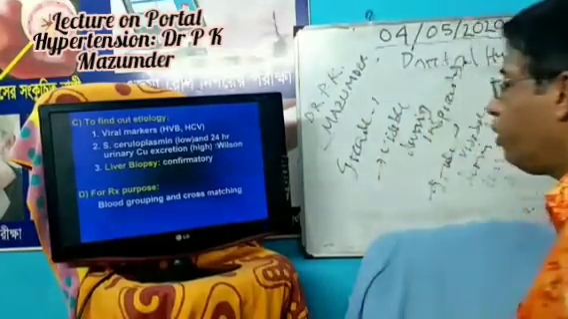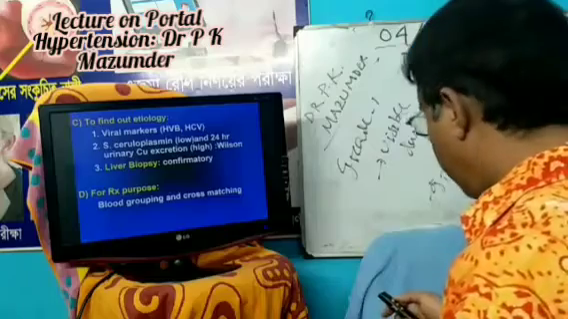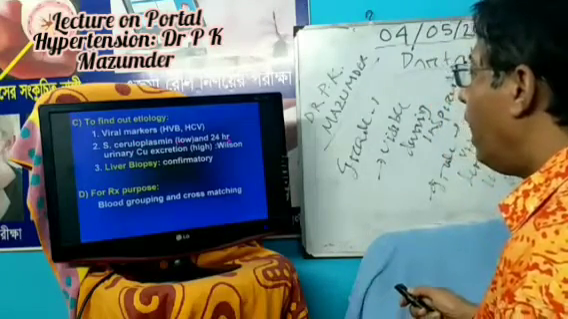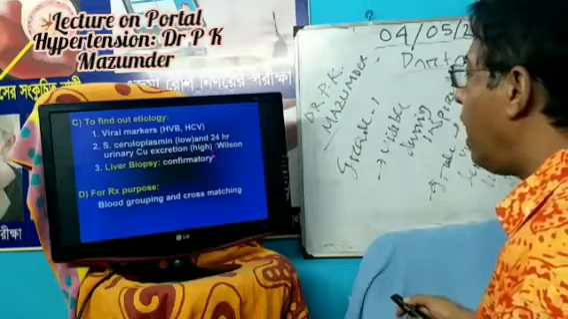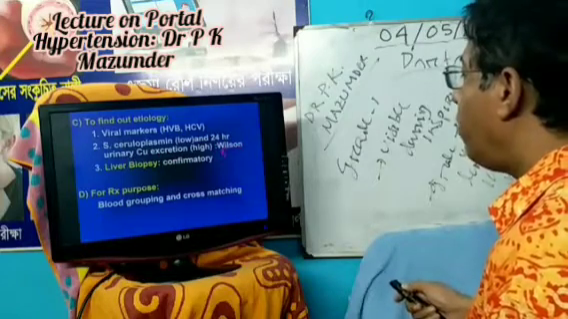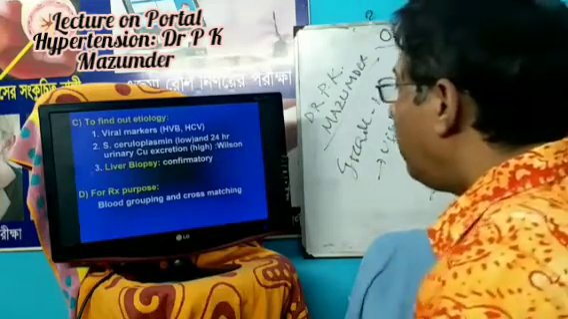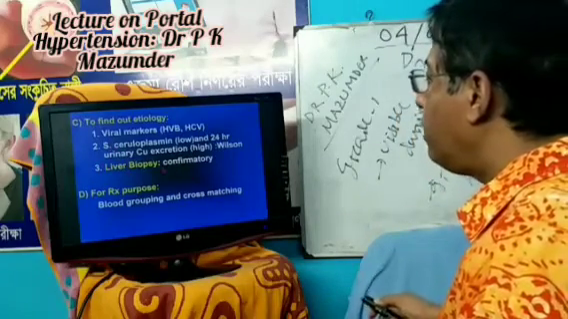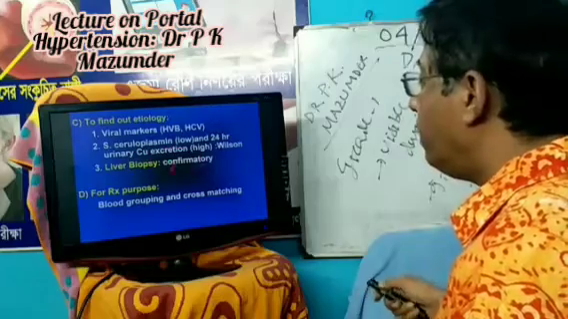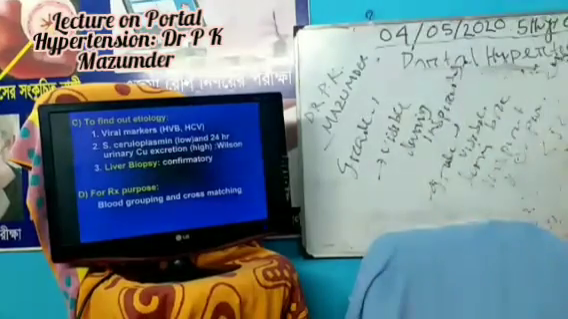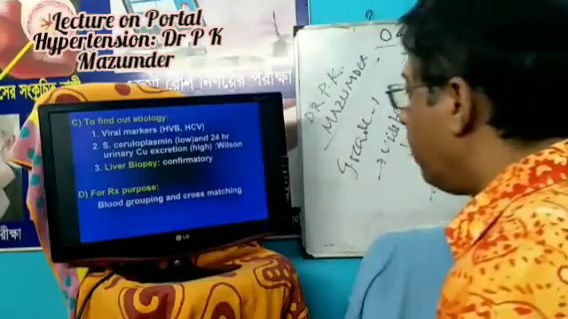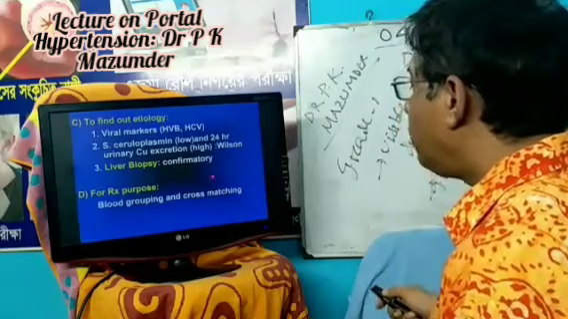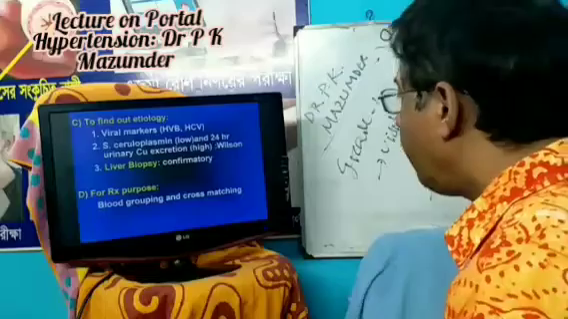And you should exclude Wilson disease by doing serum ceruloplasmin, which is low, and 24-hour urinary copper excretion, which is high. It is usually found in Wilson disease. And of course, liver biopsy is confirmatory to find out the etiology. Some investigations are done for treatment purposes, blood grouping and cross matching for blood transfusion if the patient is in shock or massive hemorrhage.